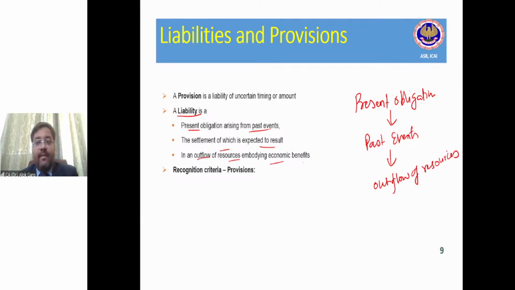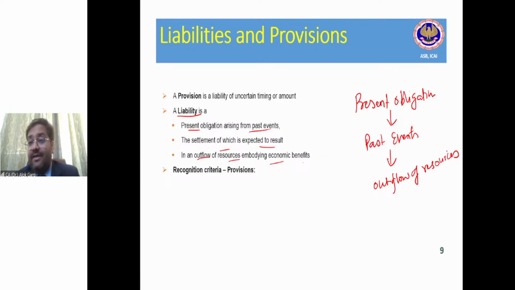So guys, let's say I'm a company. I have taken goods and services, or I have taken services from my chartered accountant, right? I'm a company and I've taken services from Viraj, who is a chartered accountant. Please tell me, is it a liability? I have already taken a service from Viraj.